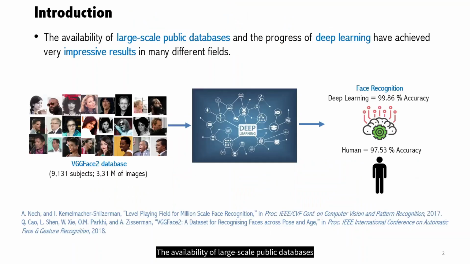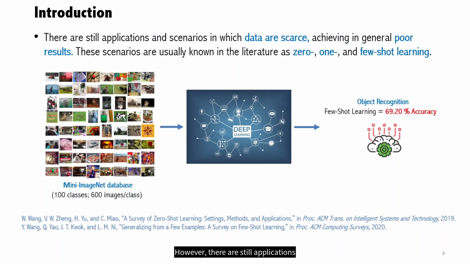The availability of large-scale public databases and the progress of deep learning have achieved very impressive results in many different fields. For example, for the task of face recognition, databases such as VGG Face 2 are publicly available nowadays, with more than 9K subjects and 3M images. As a result, deep learning technology has been able to even outperform human performance. However, there are still applications and scenarios in which data are scarce, achieving in general poor results.